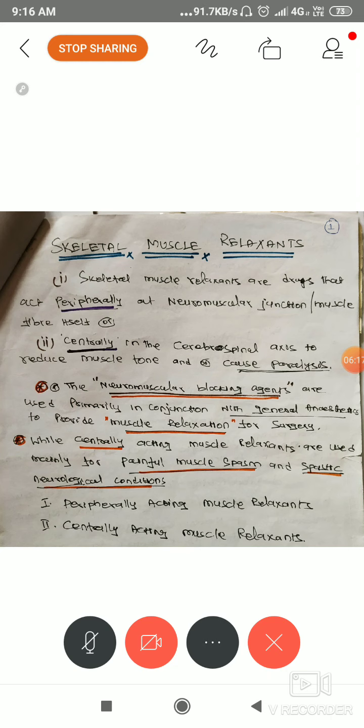Just imagine a fits patient. Naturally, we have contraction and relaxation in your four limbs, I mean the hands. In seizure cases, it happens for around 60 seconds, about 1 minute or 1.5 minutes. During that period, it suddenly leads to abnormal paralysis of the muscle tone. For relaxing that, we can use this muscle relaxant. But clinically, we mostly use it as a pre-operative medication along with the general anesthetics.